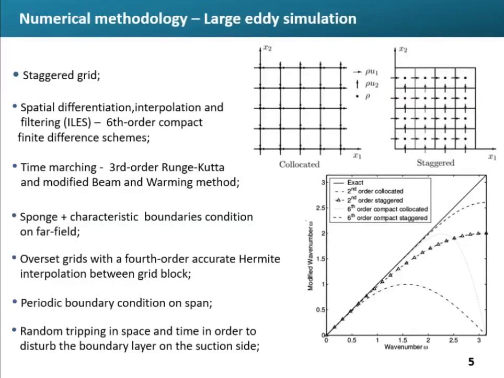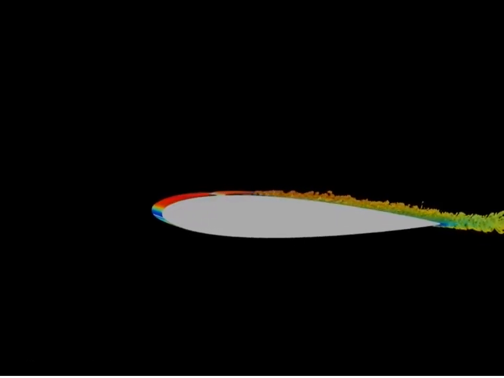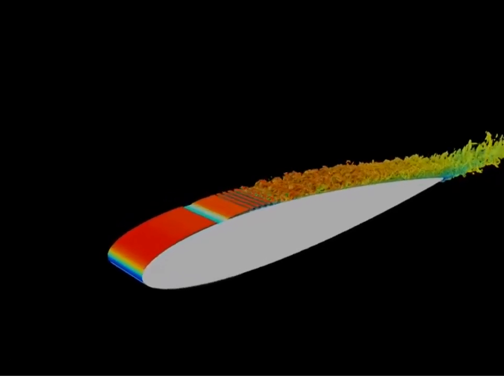In the numerical methodology, the simulations are based on a staggered grid, and for spatial differentiation, interpolation, and filtering, we use 6th-order compact finite difference schemes. For time marching, we use a 3rd-order Runge-Kutta and modified Beam-Warming method. Sponge and characteristic boundary conditions are applied on the far field. Overset grids with a 4th-order Lagrange interpolation between grid blocks. Periodic boundary conditions on span, and finally, random tripping in space and time in order to disturb the boundary layer on the suction side. This video shows the specific configuration of the airfoil in the simulation.